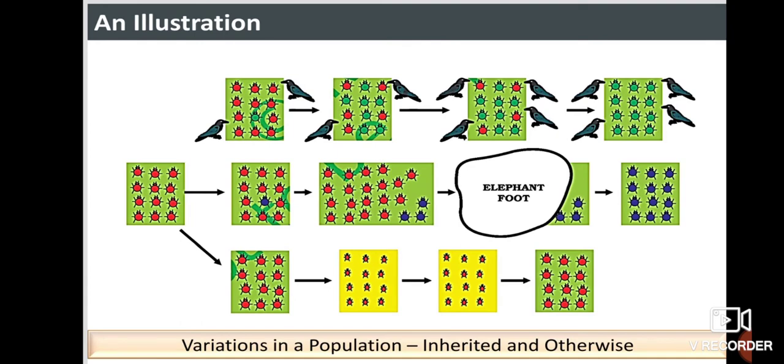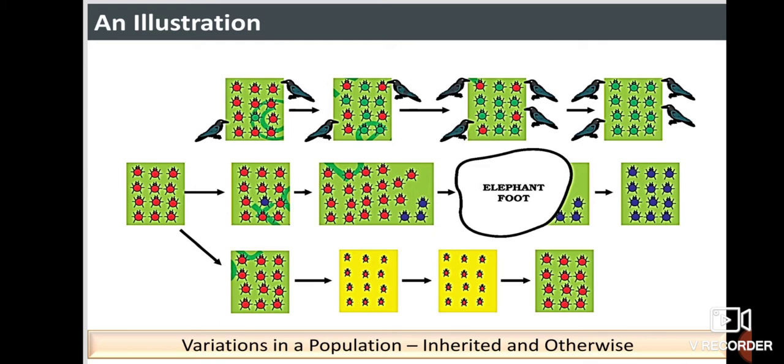So here they are telling that since the elephant foot has been stamped over this, a number of species have died. In both the red and the blue species, whether the crows eat them up or the elephant stamps, in a similar way, even for human beings or any kind of organism in the environment, they can be trapped by some condition, isn't it? Like meteorites hitting it maybe, or natural calamities like floods, or earthquakes. All these things are going to affect them.